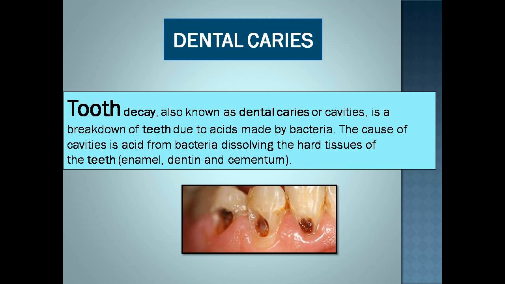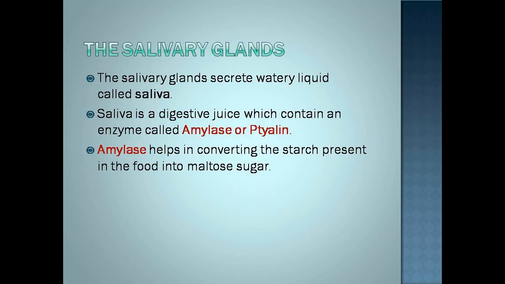The salivary glands secrete watery fluid called saliva. Saliva is a digestive juice which contain an enzyme called amylase or ptyalin. Amylase help in converting the starch present in the food into maltose sugar.